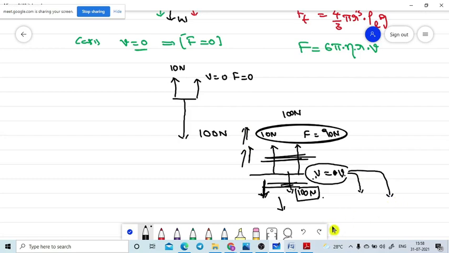What is Newton's first law? If there is no external force on a body, it will continue in a straight line or uniform motion unless some external force acts on it. It is Newton's first law only, no? Yes, sir. See, there is no external force here. These forces are balanced by each other, so the body will continue with the same velocity. Whatever velocity the body reaches, it will continue with that same velocity. Are you getting?